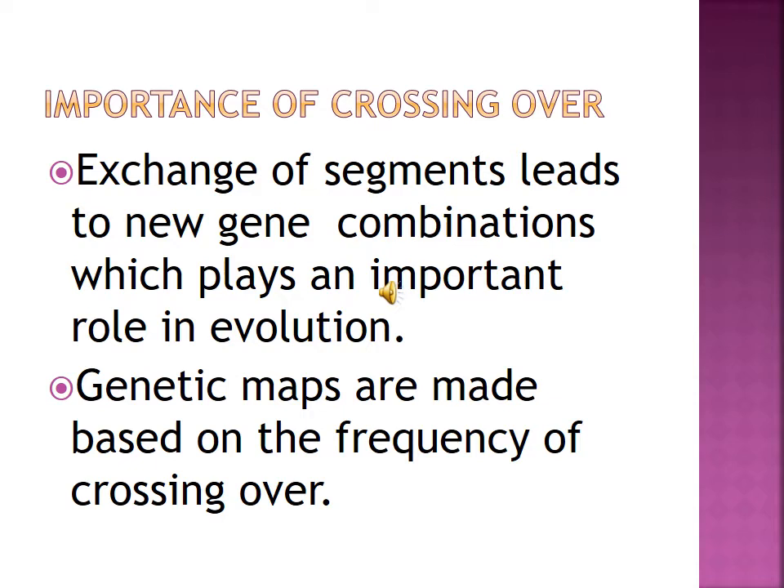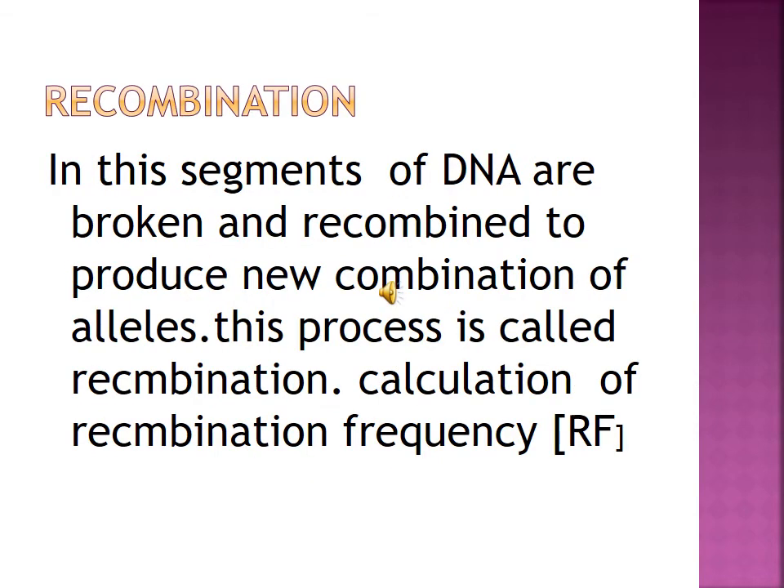Studies of crossing over reveal that genes are arranged linearly on the chromosomes. Genetic maps are made based on the frequency of crossing over. Crossing over helps us understand the nature and mechanism of gene action. If a useful new combination is formed, it can be used in plant breeding. Through crossing over, we can develop new breeds of plants and animals. Recombination is crossing over that results in the formation of new combinations of characteristics in an organism, called recombinants.